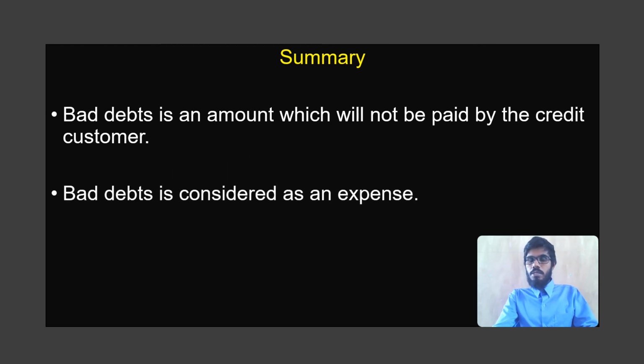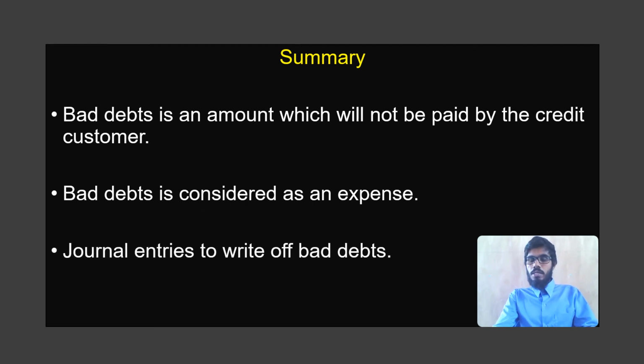You also learned that bad debt is considered as an expense and it has to be transferred to the income statement at the end of the year. You also learned the journal entries that would record bad debts in the books. First, when bad debts are created, we debit the bad debt account and then we credit the customer's account. And then at the end of the year, to transfer the bad debt amount to the income statement, we will give a debit entry to the income statement and we will credit the bad debt account.